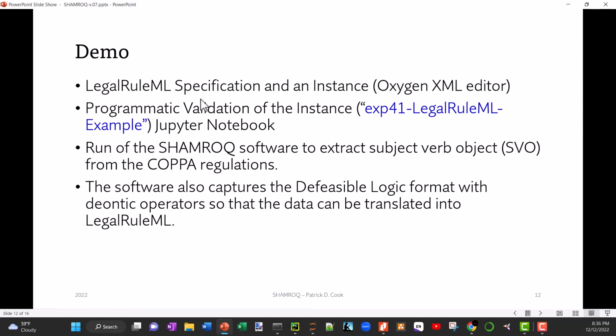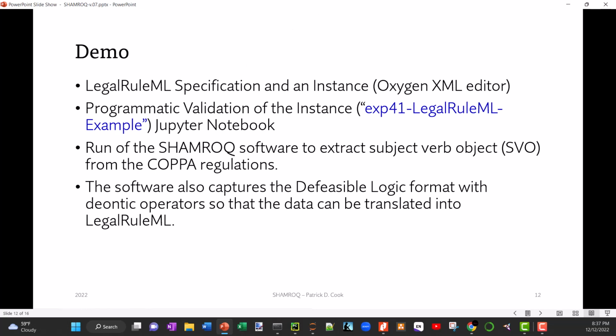So right now I'm just printing it out, but the goal would be to take the data, the SVO, subject, verb, object, along with the thematic or the semantic roles, and now put that into the legal rule XML format, which is that instance of legal rule XML that I was talking about earlier.